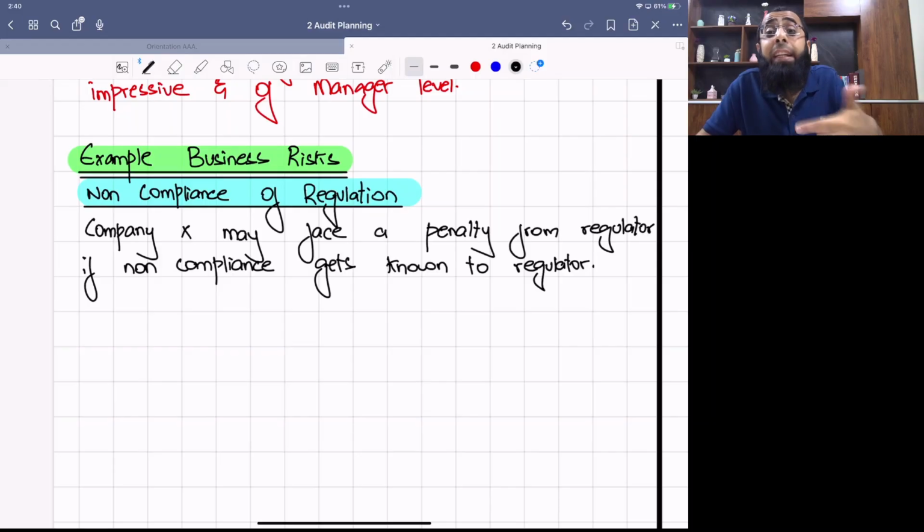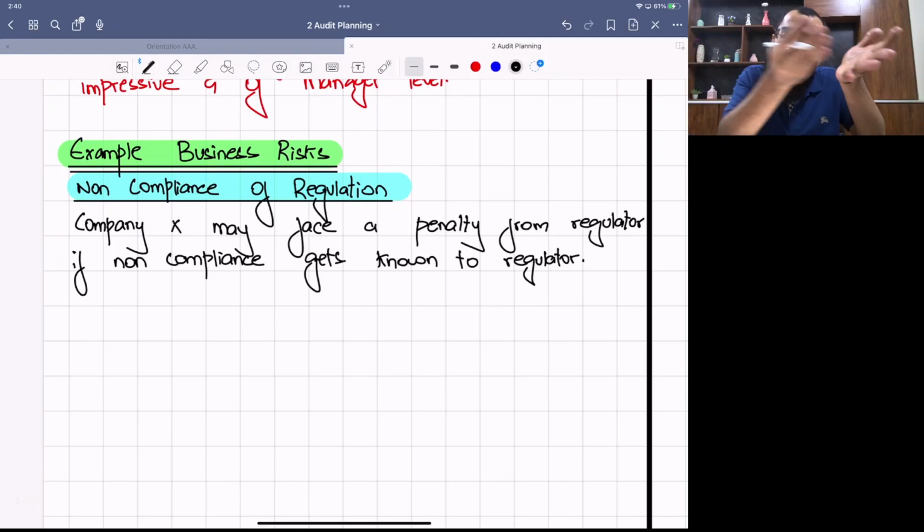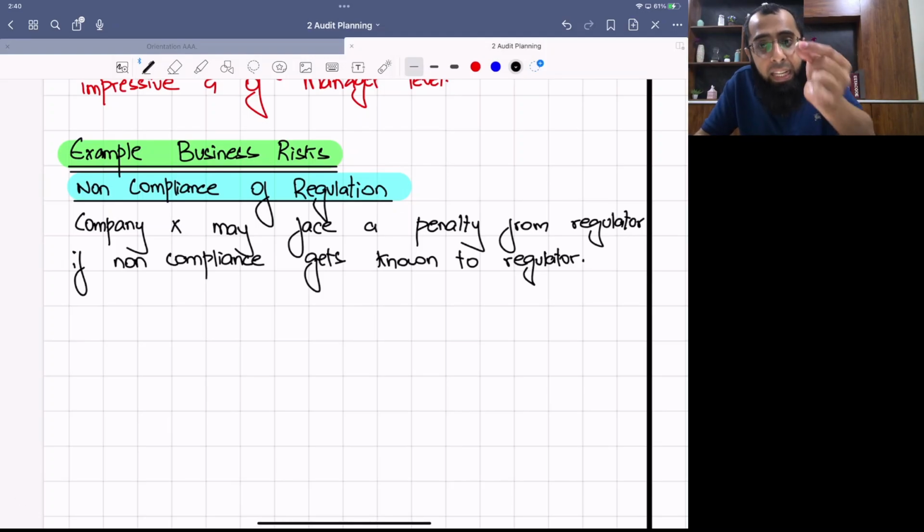See, don't repeat the question. Like what students do is that they first write 2 lines about that non-compliance. That company did this and this is a non-compliance. Don't do this. The examiner already knows the scenario. He already has the question. So directly go for identification of the risk. The risk is penalty. Company X may face a penalty from regulator if non-compliance gets known to regulator. So this is the identification. First, identify the risk. Then let's talk on its impact.